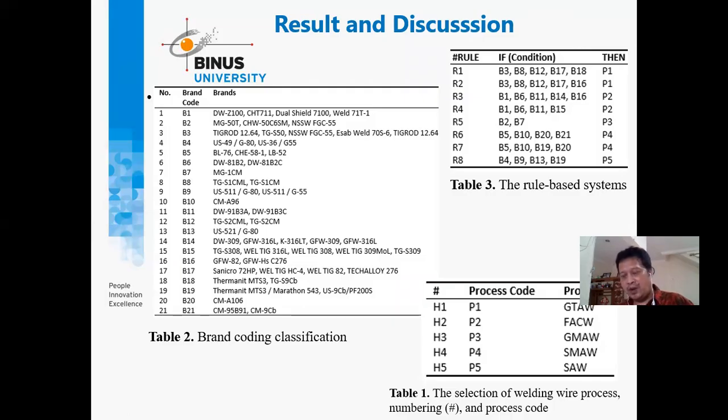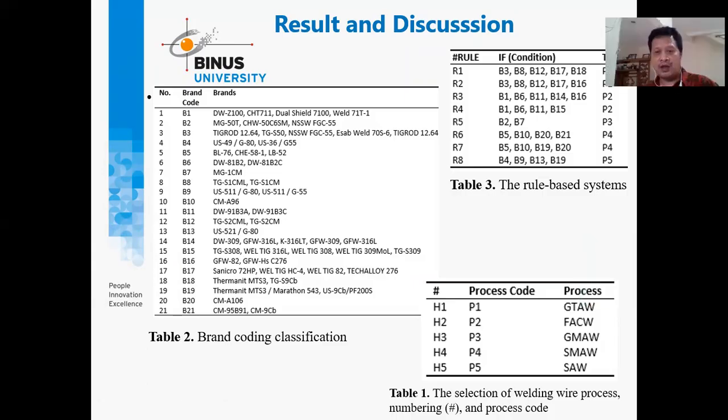After we know the naive Bayes classifier algorithm, we already know that we have to make a table here. We try to make the classification because, like I said, there are 5 types of welding wire.